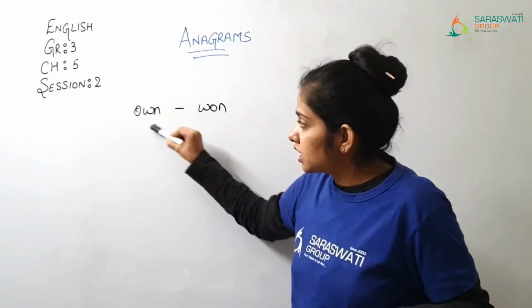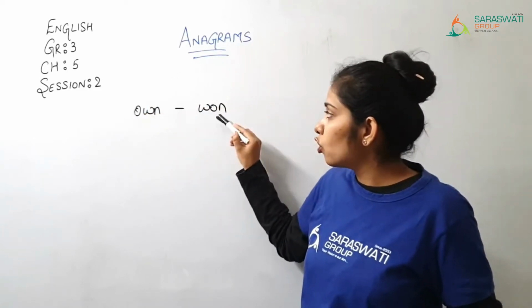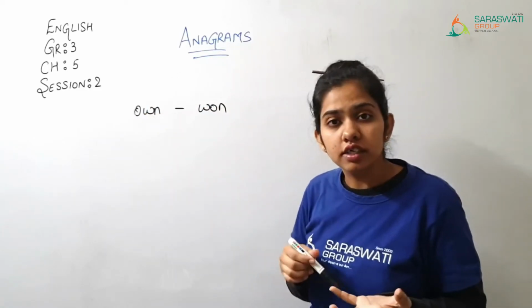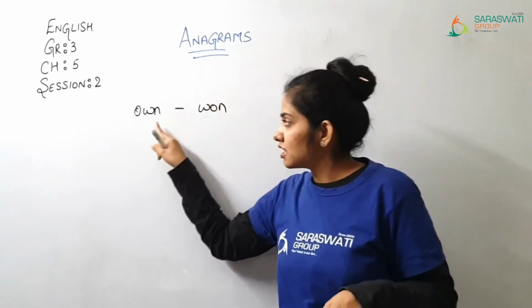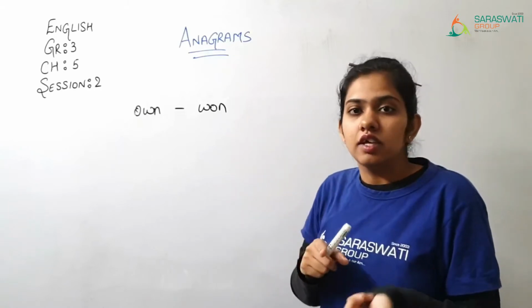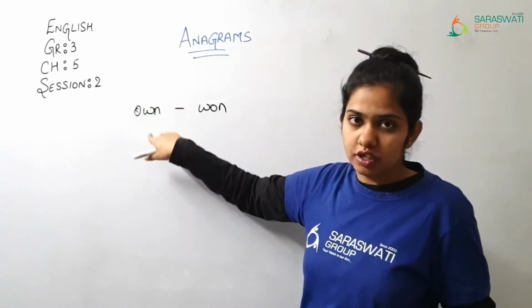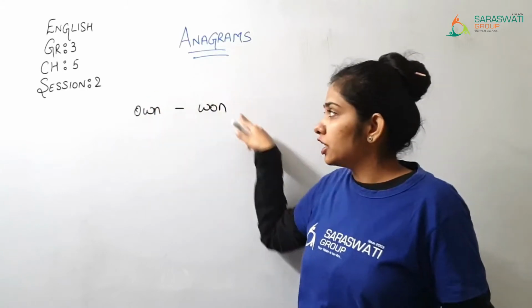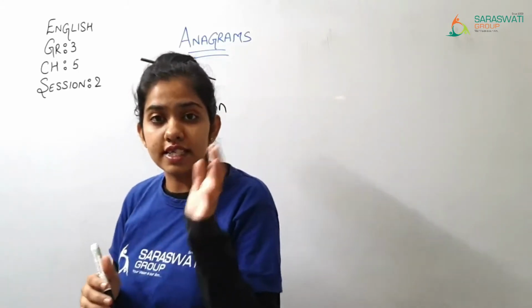Now by using these letters only, I have written another word, W-O-N, won. So it also gives a different meaning. By using the same letters of this word, if you are creating a new word, then such kind of words are known as anagrams.